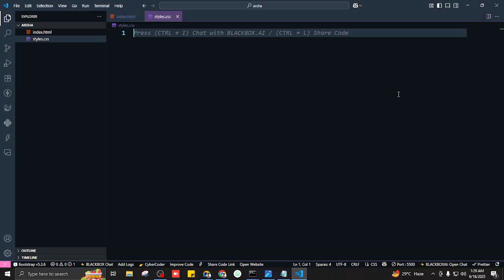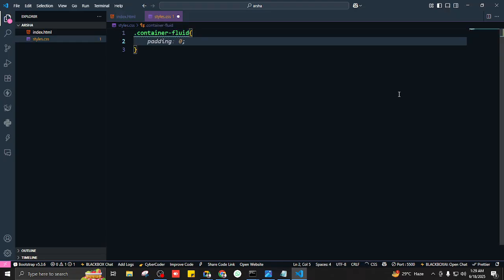Multiple. Very good. We'll have multiple container fluids on our website. So if we were to target, let's say, container fluid here, what would happen is it's going to target all the container fluids in our website, and we don't want that. Okay, so what's the solution for this?